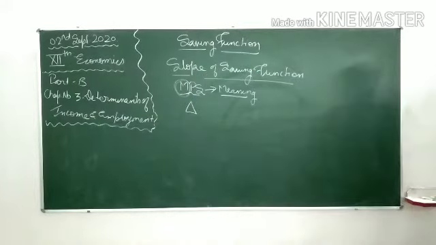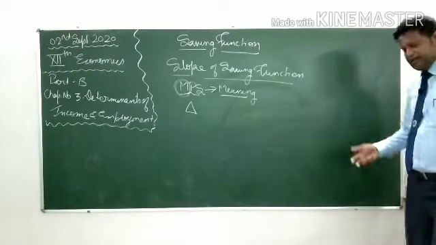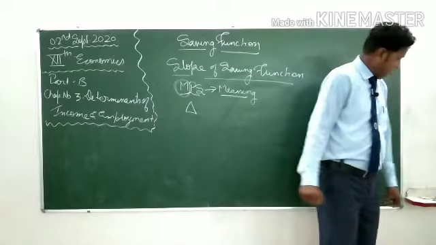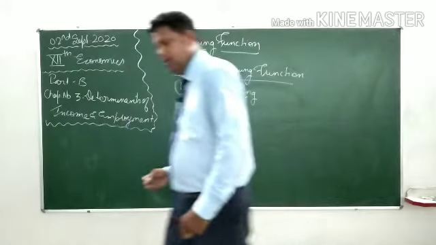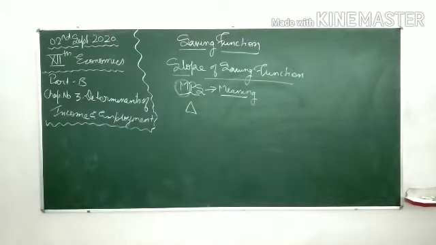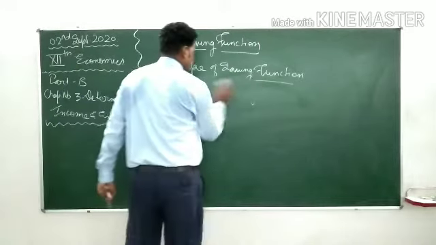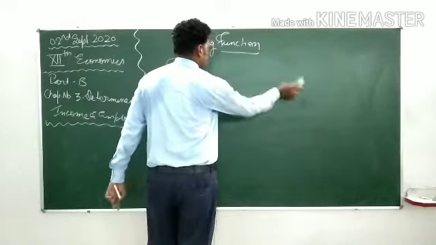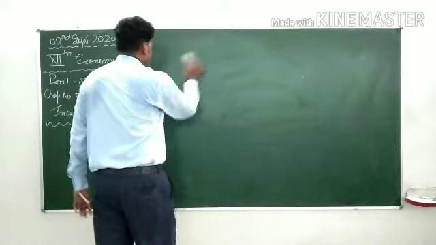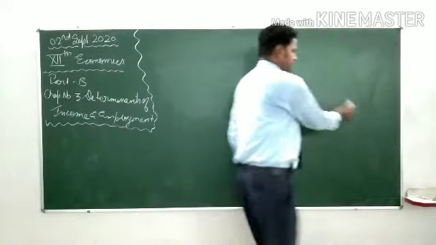Dear students, once again we will have to draw the same diagram, and after drawing the diagram we will go through the equations framed. Then only this marginal propensity to save will be completed.